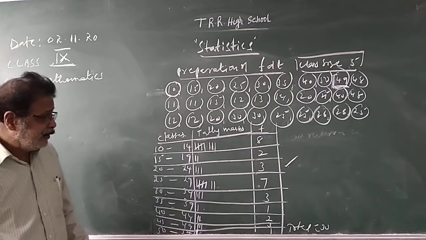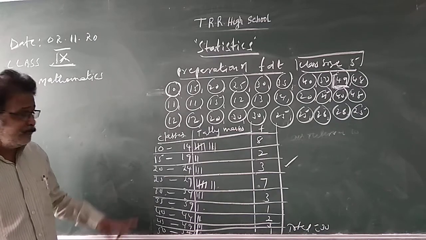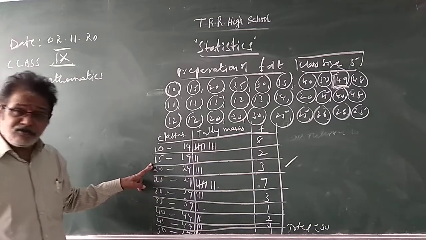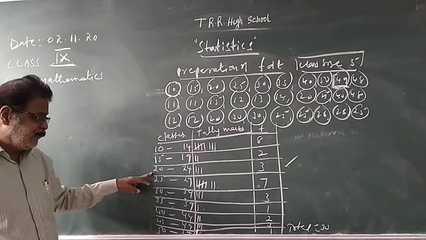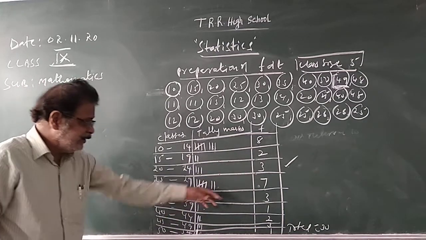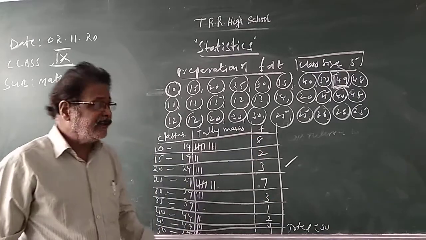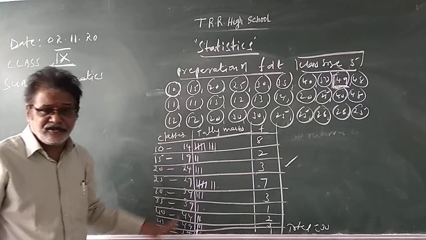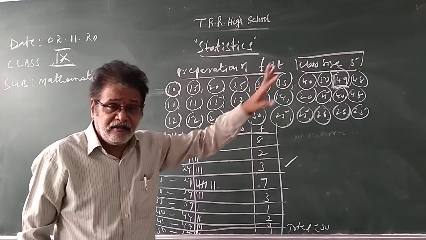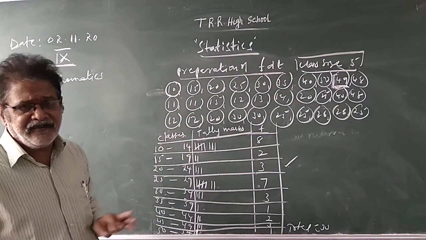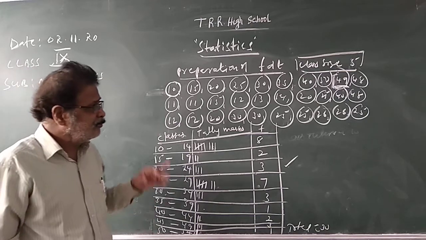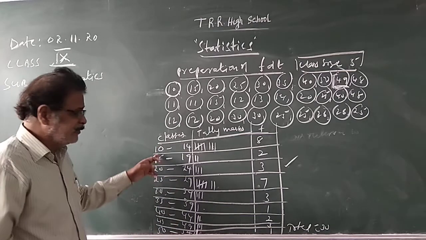Like this. The number of students who got marks between 10 and 14 is 8. The number of students who scored between 15 and 19 is 2. The number who got between 20 and 24 is 3. Like this, the total is 30 students. This is the preparation of a frequency distribution table, taking class size 5. If you want class size 10, take a difference of 10. Understand? These classes are inclusive classes.